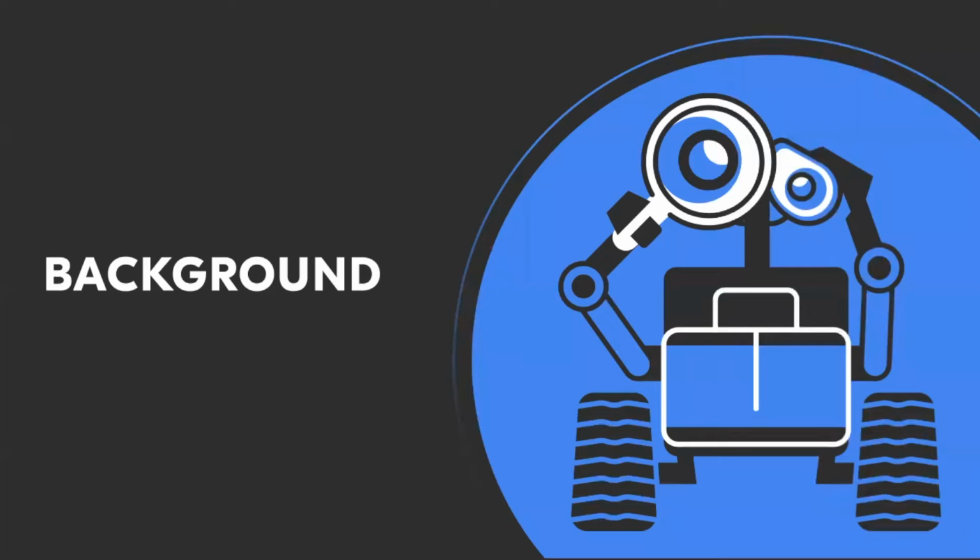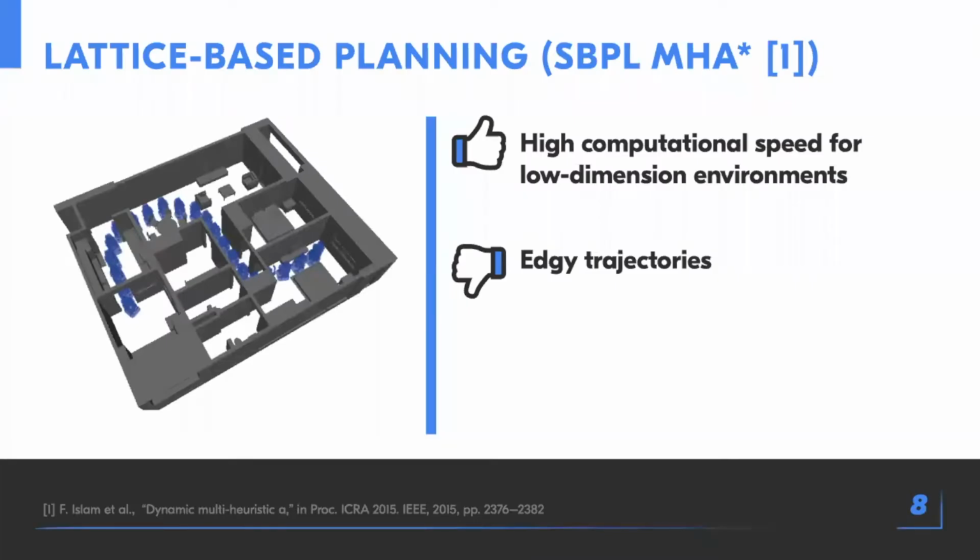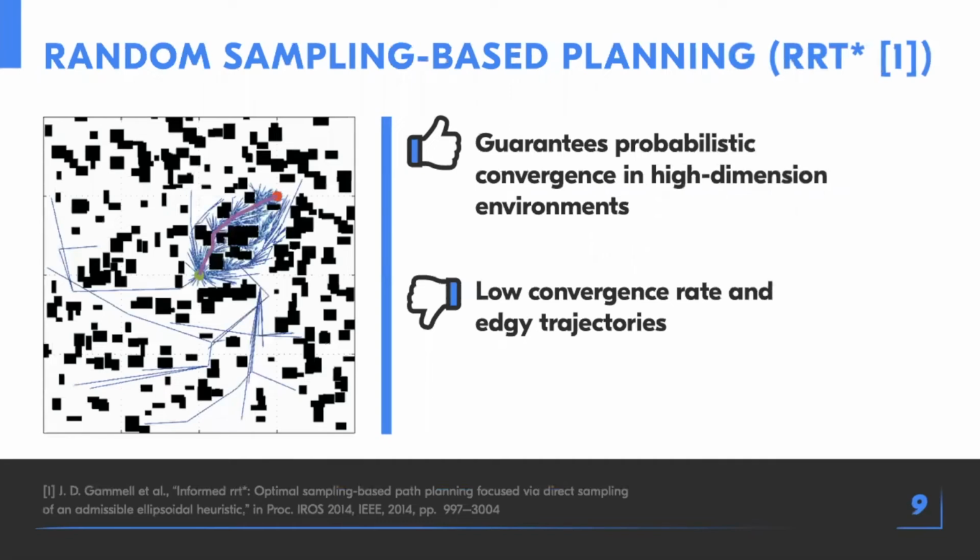Let's move to the background. There are three main groups of sampling-based planning methods. The first one is lattice-based planners, which are fast in low-dimensional environments. However, they produce edge trajectories. The second group of planners are random sampling-based methods, which guarantee probabilistic convergence in a high-dimensional environment. However, they have a low convergence rate and also produce edge trajectories.